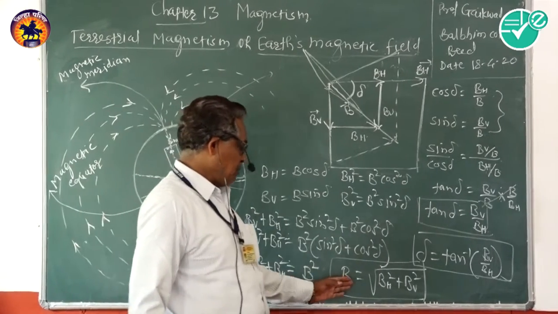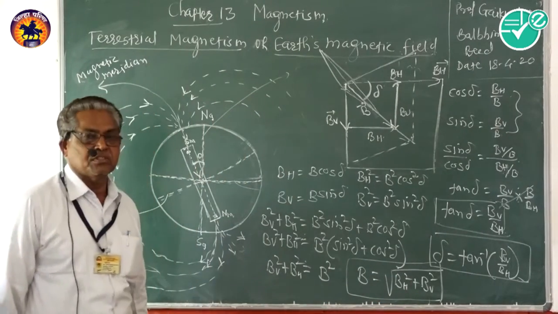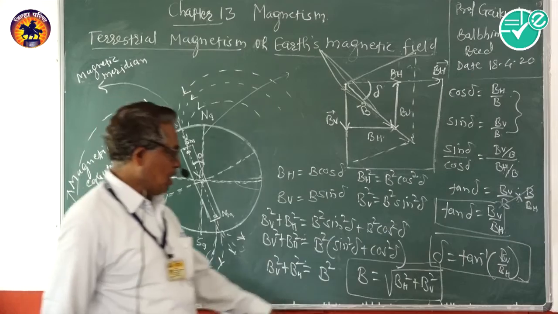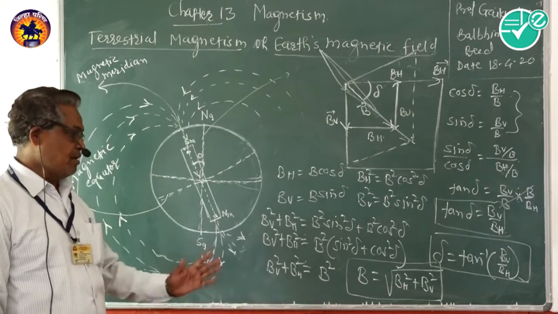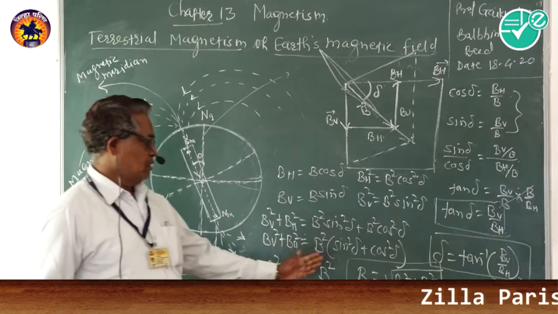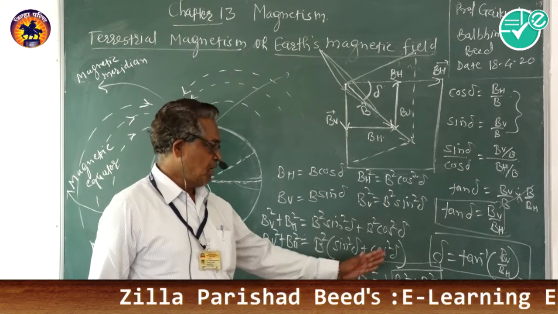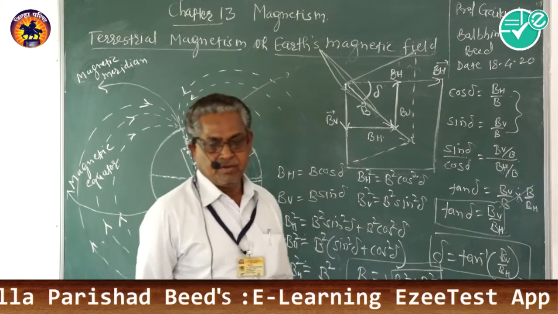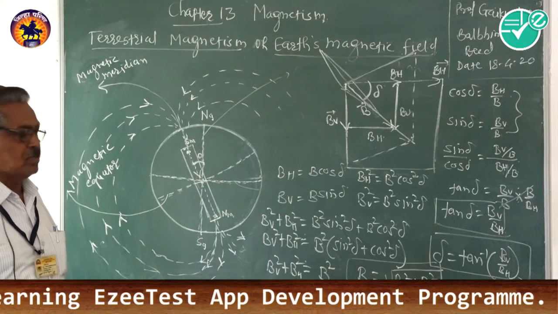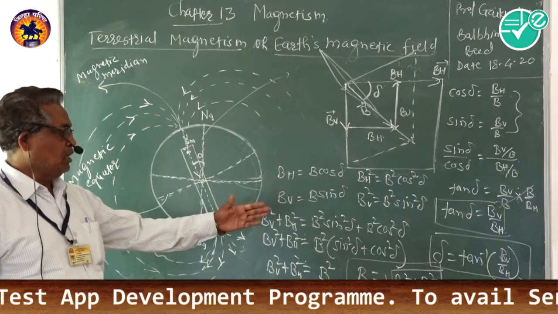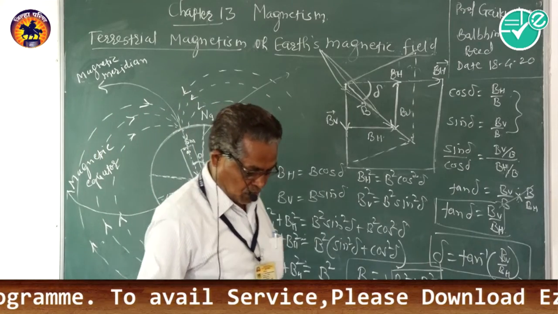It can be determined if BH and BV are known, that is, if the horizontal component and the vertical component of Earth's magnetic induction at any place on the surface of Earth are known, then we can determine Earth's resultant magnetic induction at that place. Similarly, from this equation, we can determine the angle of dip or angle of inclination at any point on the surface of Earth. This angle of dip is different at different places on Earth's surface.